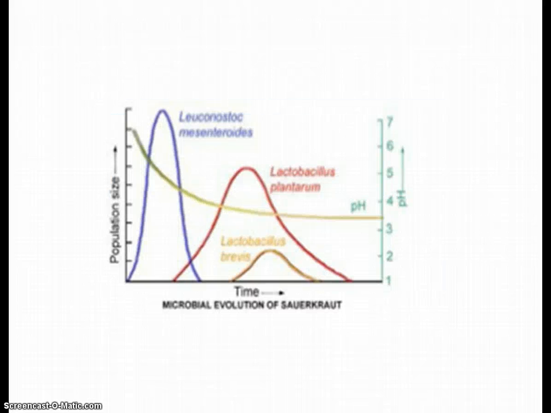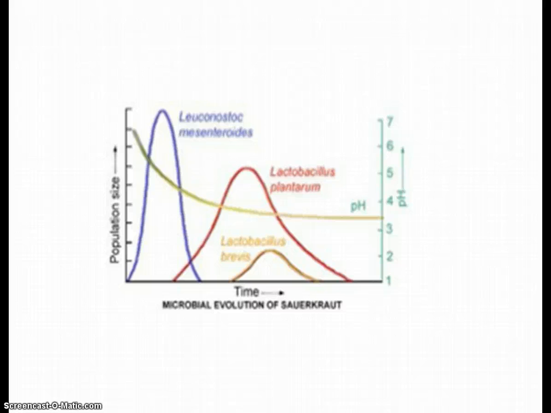Why do I mention the difference between homo and heterofermentative lactobacilli? This is because of the three main actors in the fermentation of sauerkraut. They are called Leuconostoc mesenteroides, which is heterofermentative, Lactobacillus plantarum, which is homofermentative, and Lactobacillus brevis, which is heterofermentative.